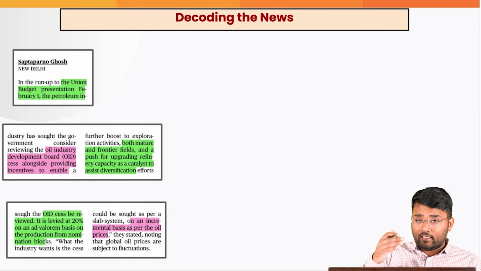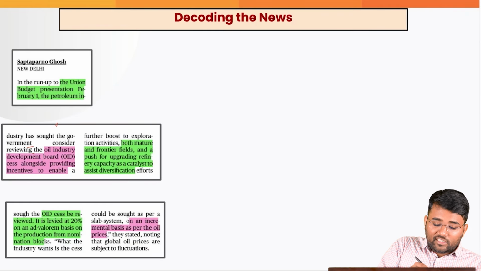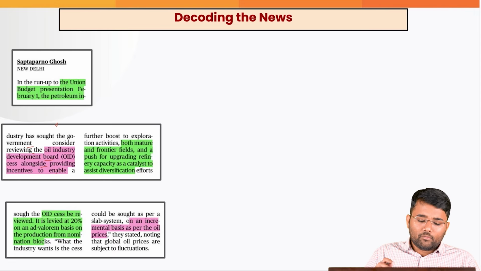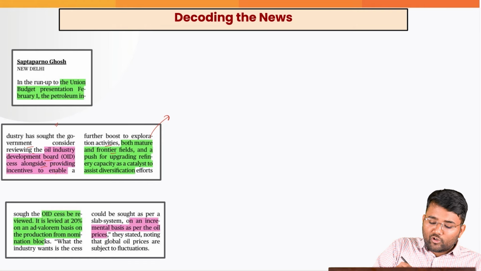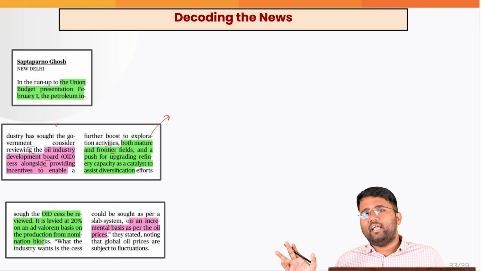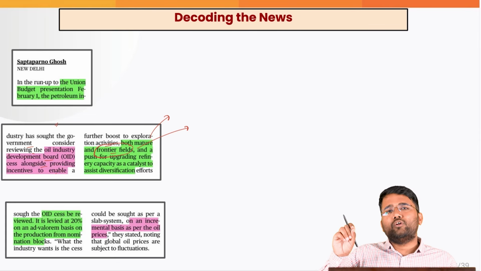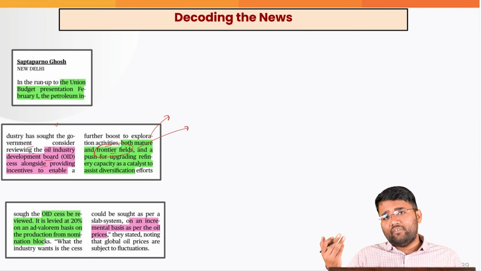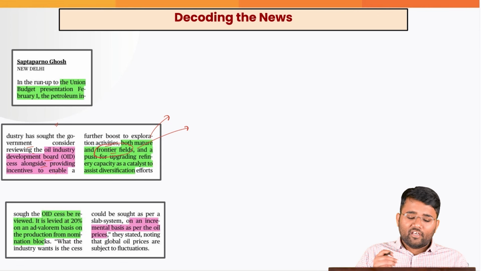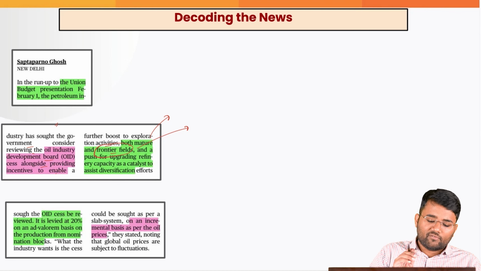In that line itself, the oil and gas industry sought that the government should consider reviewing the Oil Industry Development Board cess alongside providing incentives to enable a further boost to exploration activities, both mature and the frontier fields. Mature fields means which is already giving a lot of oil and gas production. Frontier fields means the fields or the areas which are unexplored or underexplored, like Andaman basins, deep water basins, where the risks are very high, risk of accident, or even after investment, if they do not get proper oil and gas, so their investment might be jeopardized. So those are the frontier fields.